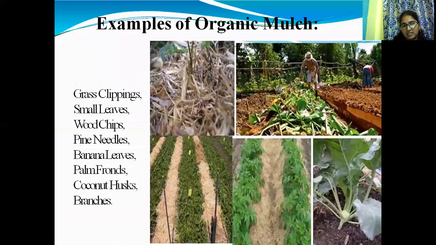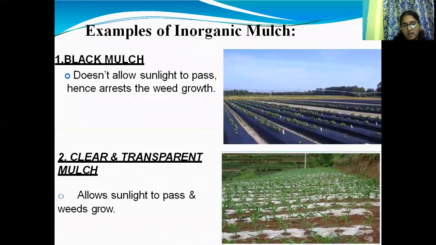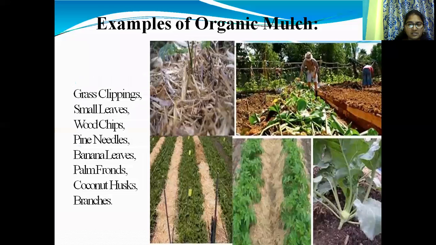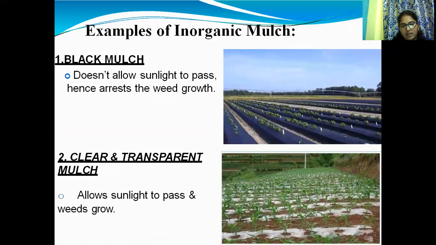And mulching has different types, organic and inorganic mulch. Organic mulches include grass clippings, small leaves, wood chips, pine needles, leaves, palm fronds, and coconut husks. Clear transparent mulch allows sunlight to pass and weeds to grow.